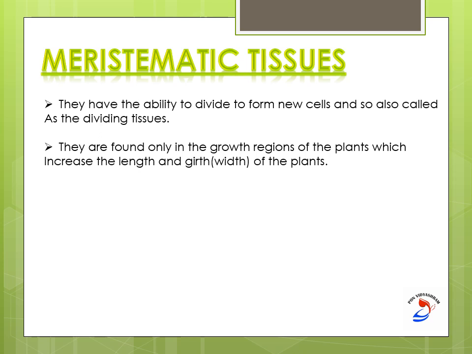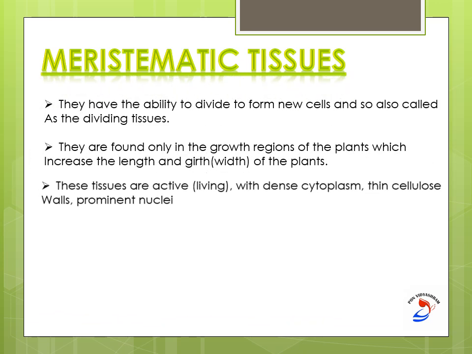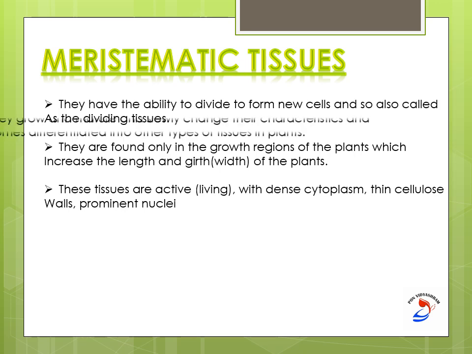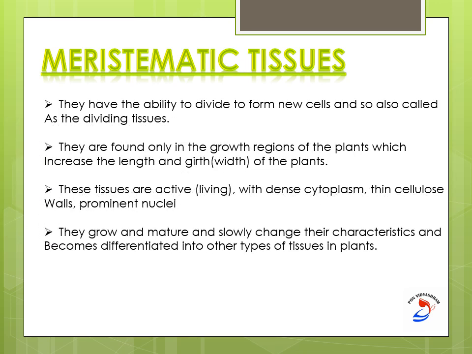They are found only in the growth regions. The growth regions of the plants possess the meristematic tissues, which will increase the length and width of the plant. How about the cells? They are very active. They have dense cytoplasm, thin cellulose walls and prominent nuclei, and you cannot see vacuoles. Vacuoles are very few in meristematic tissues.